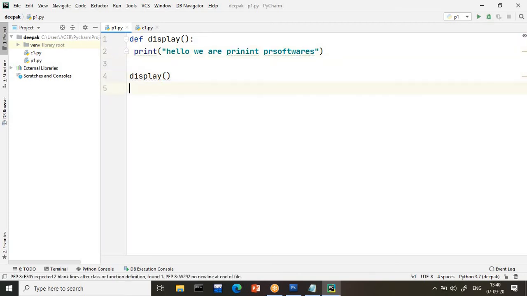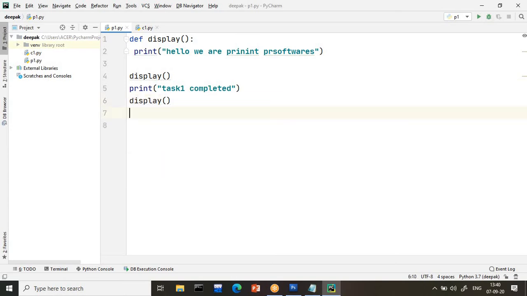Then you want to do some task. Let us say I print task 1 completed. Again you want to print the same statement, so again I call display. Then I write print task 2 completed. Again you want to call display, you can call display. Like this, however many times you want to repeat this code, you can call it.